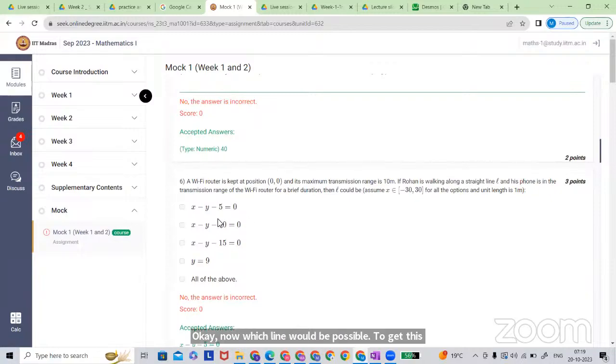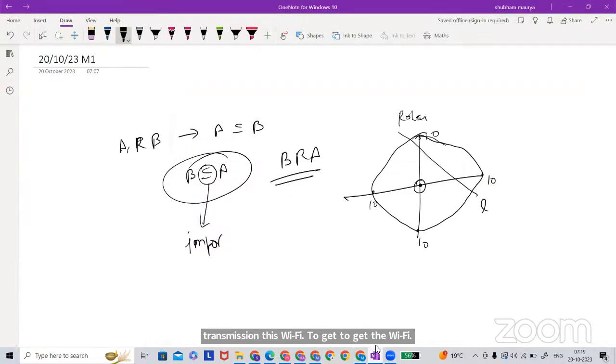If you find the distance of this line and it is greater than 10, then Rohan is away from the 10 meter range, so will he get the Wi-Fi?